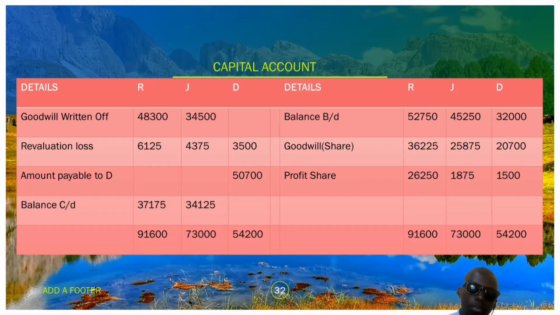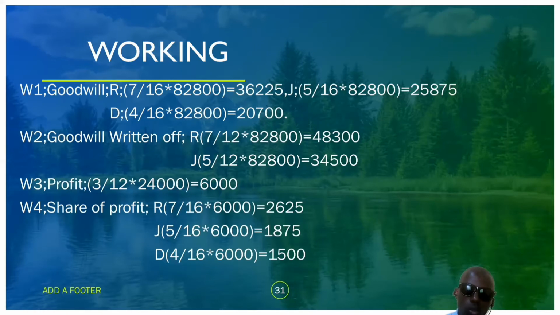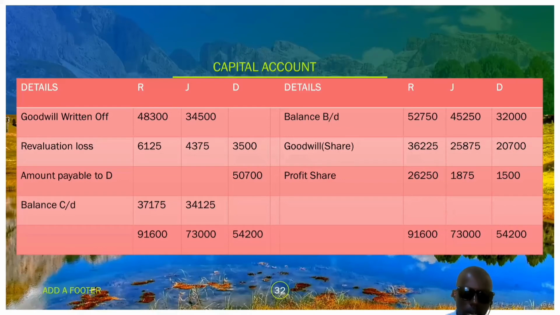Turning to the capital balance, on the debit side we will be recording, first of all, the goodwill written off to R and J. We have written it off, as you can see in my working two. The goodwill is 7/12 times 82,800, we get 48,300, and 5/12 times 82,800, we get 34,500 to R and J respectively. So you just reckon those amounts written off to R and J.